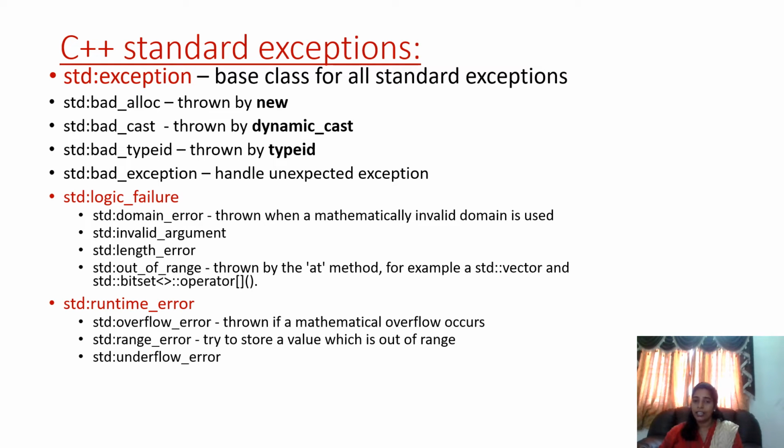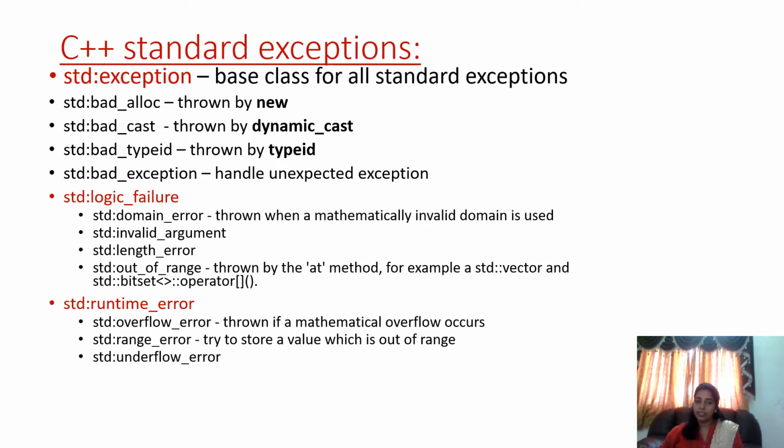If you have declared with one data type and you are using another data type, that is an invalid argument. Length error: if the length is out of bound, you will get a length error. Out of range: if it is going out of range. Similar to logic failure, we have runtime errors also. For that also, we have many standard exception handlers in C++.